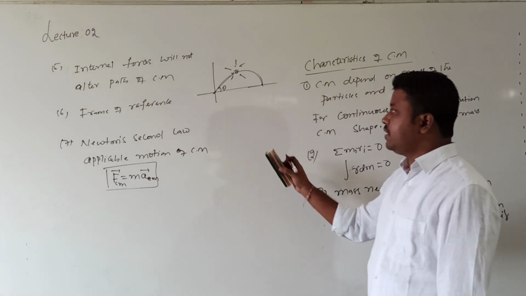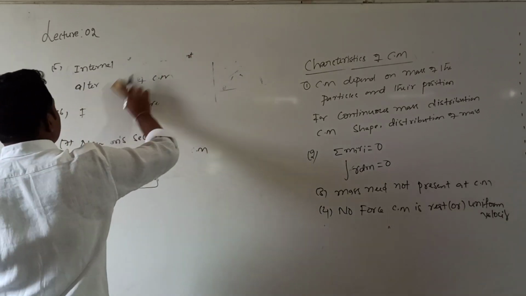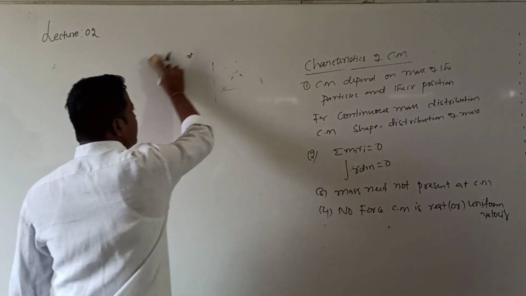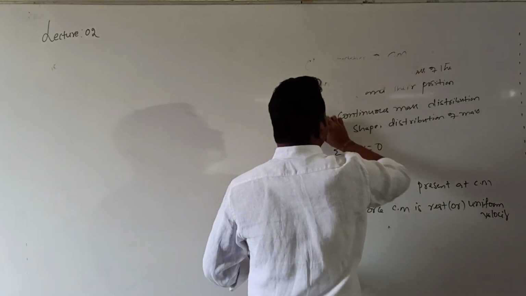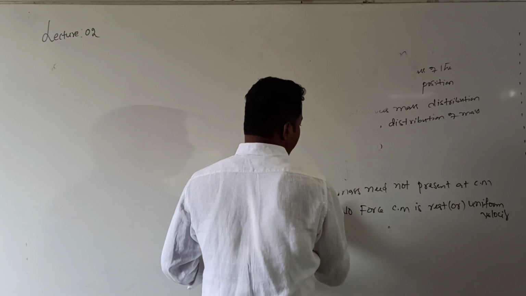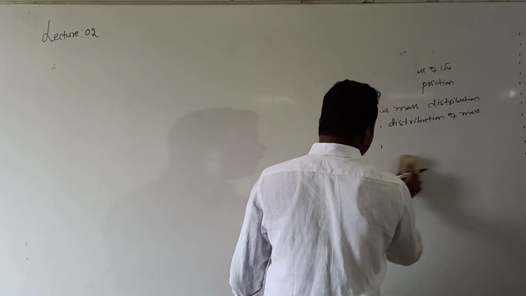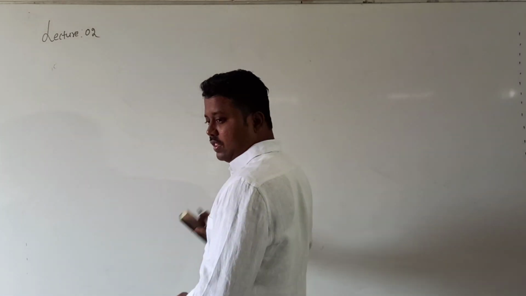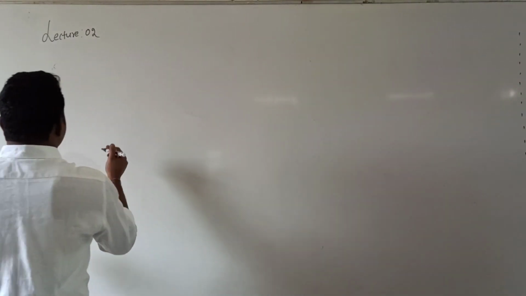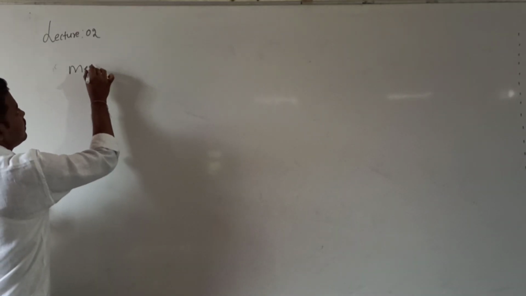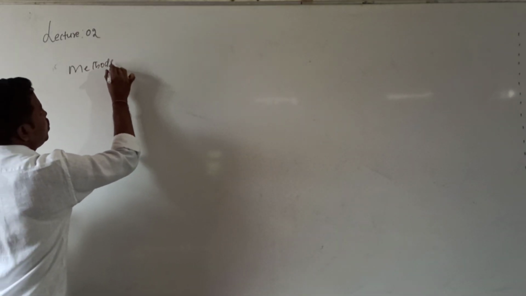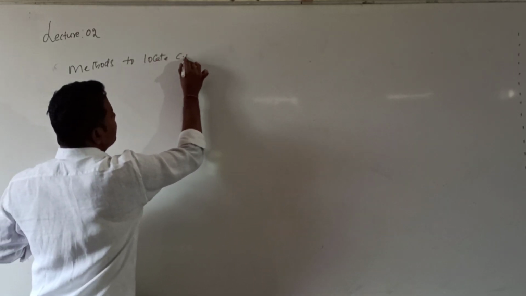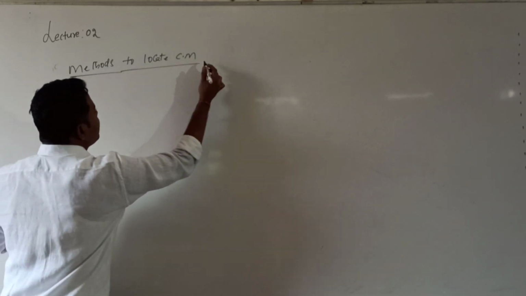Understood now? After completion of the characteristics, next we will discuss methods to locate the center of mass. What methods are there for locating the center of mass? Mainly three methods are there.